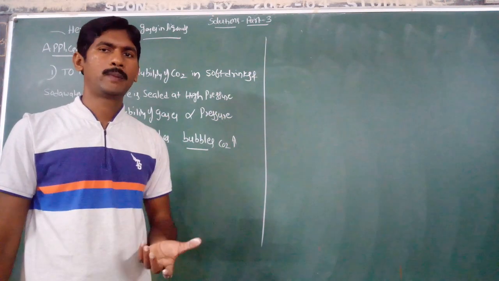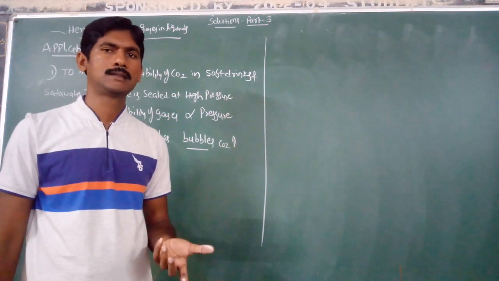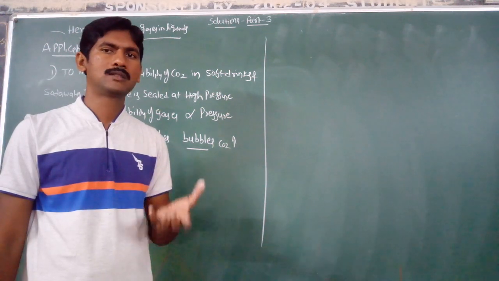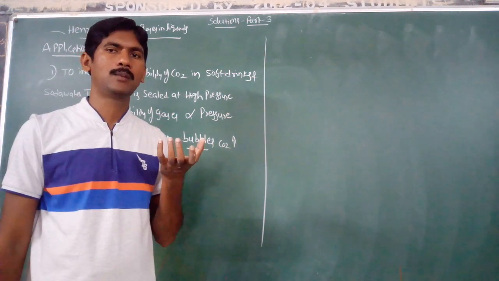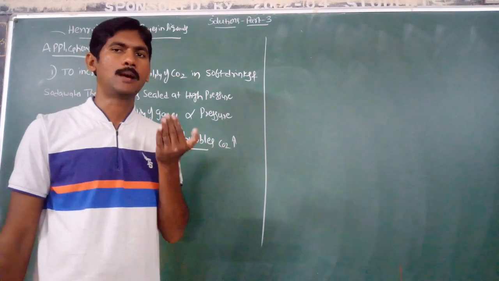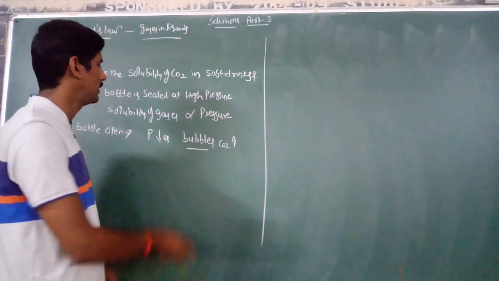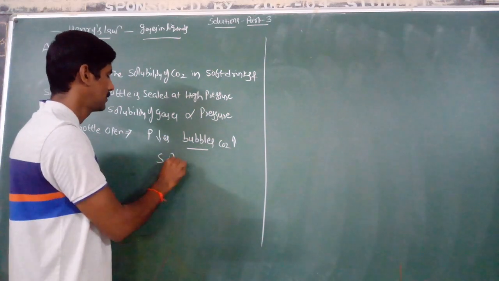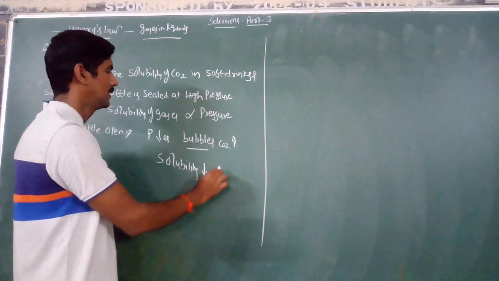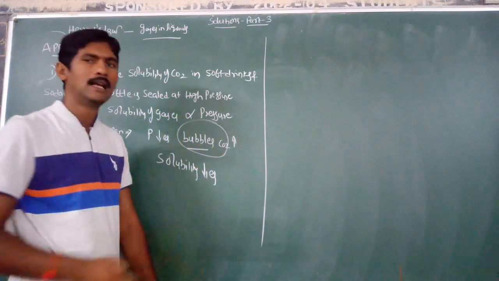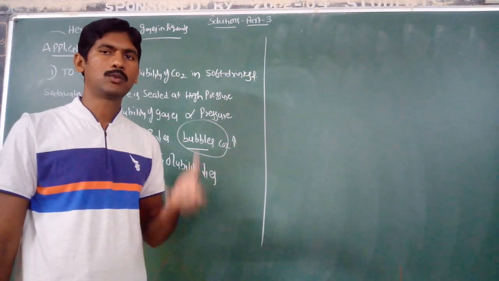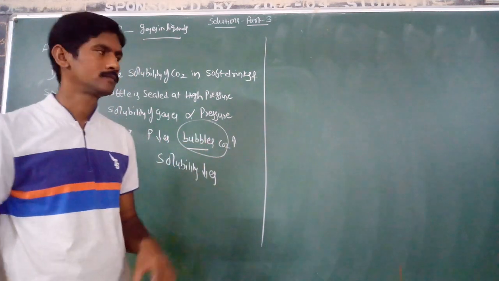When you open a bottle of soft drinks or cool drinks, the pressure decreases, then carbon dioxide bubbles are clearly observed in the bottle. The carbon dioxide bubbles come out from bottom to top due to the decrease in solubility. If pressure decreases, solubility also decreases, and the carbon dioxide gas is released as bubbles from bottom to top in the bottle.